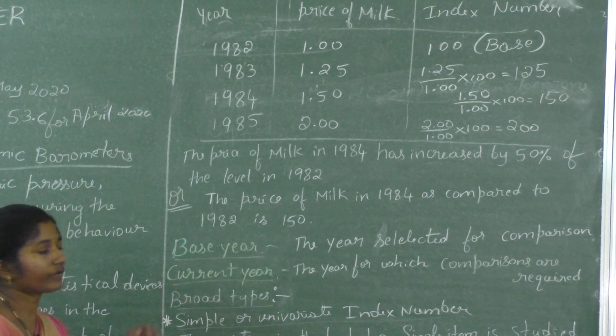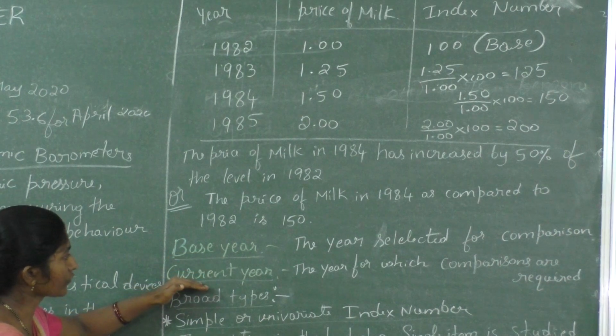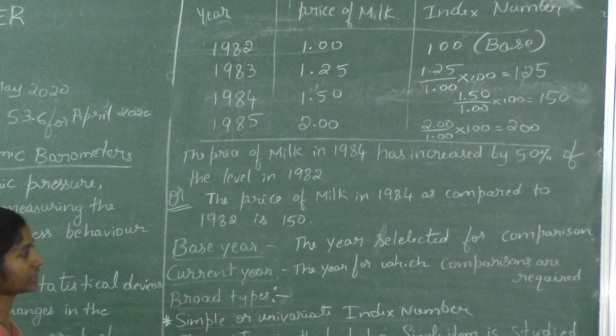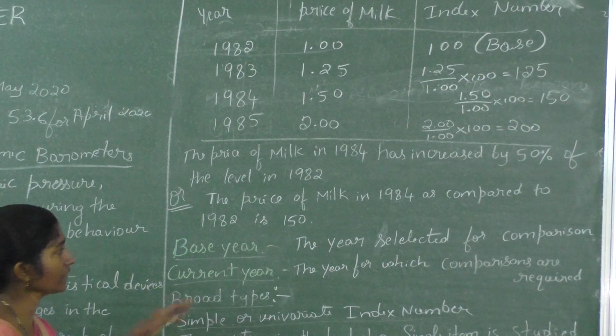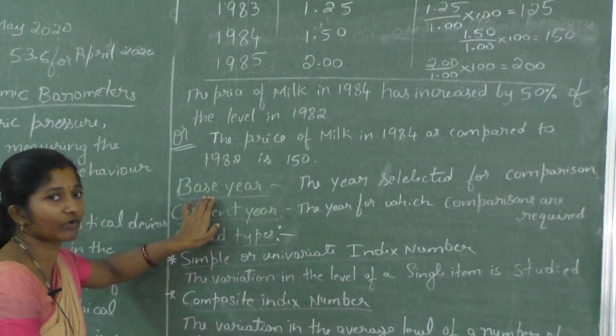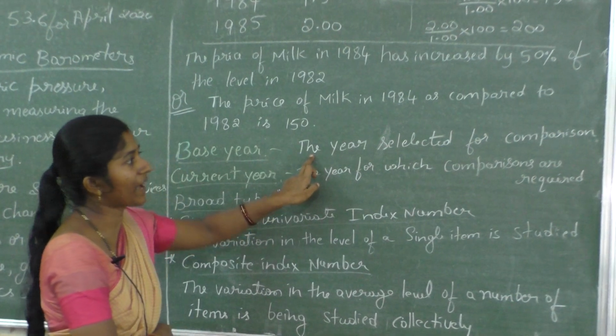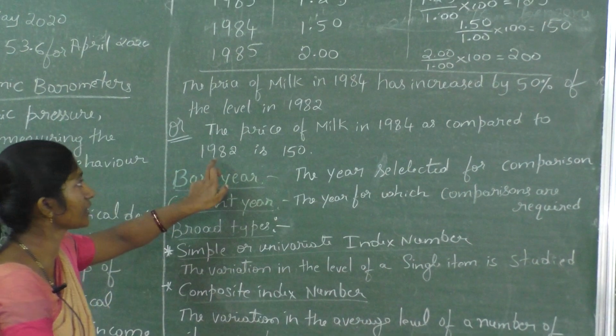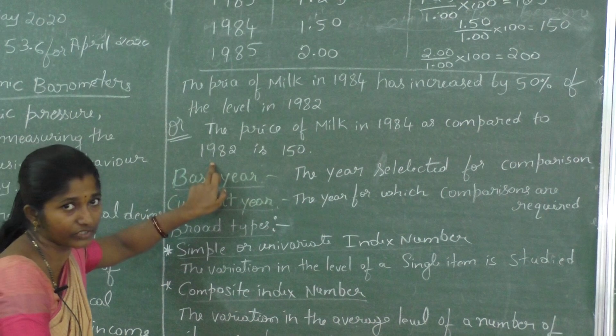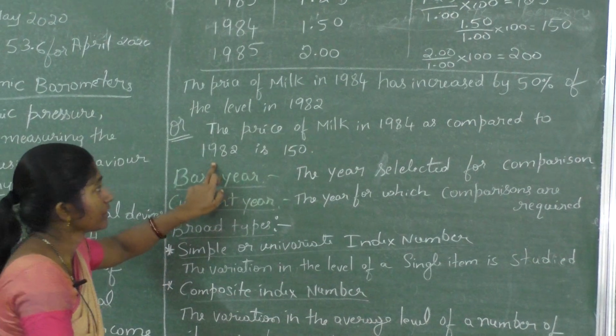Now I will go to the next definitions, that is base year. Here base year means what? Base year means the year selected for comparisons. In the previous example we took 1982. This is the base year.